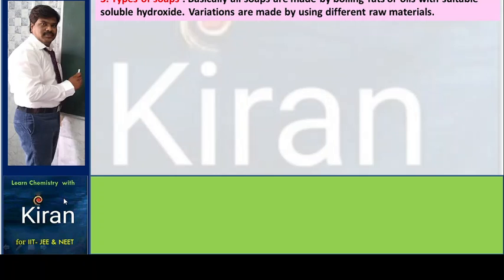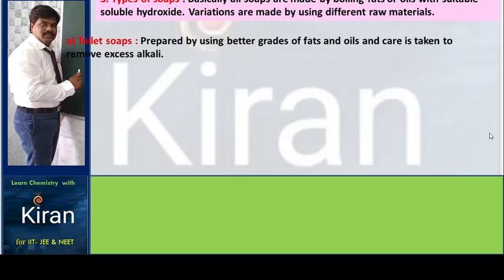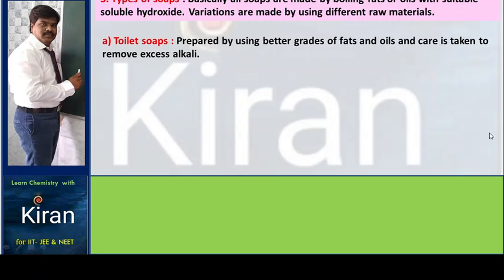Types of soaps. What are the types of soaps we are using in our day-to-day life? Basically, all soaps are made by boiling fats or oils with suitable hydroxides. Variations are made by using different raw materials. For example, toilet soaps are prepared by using better grades of fats and oils, and care is taken to remove excess alkali.